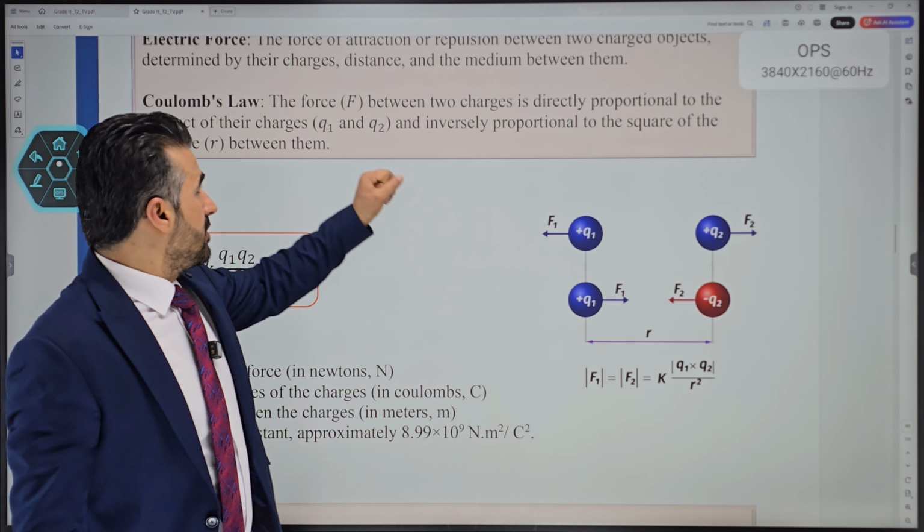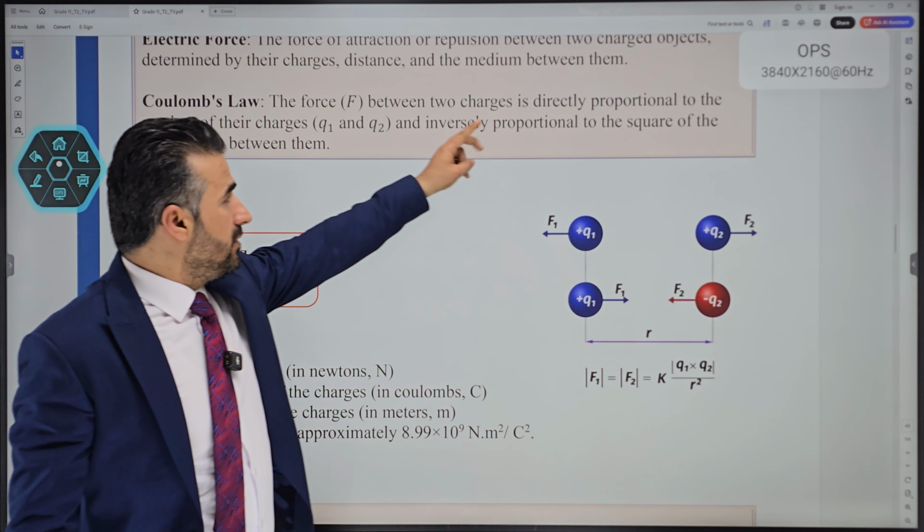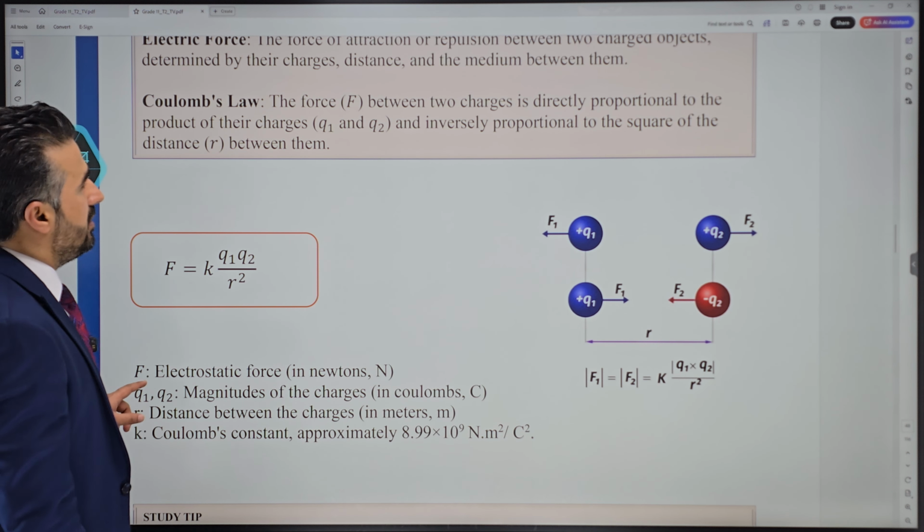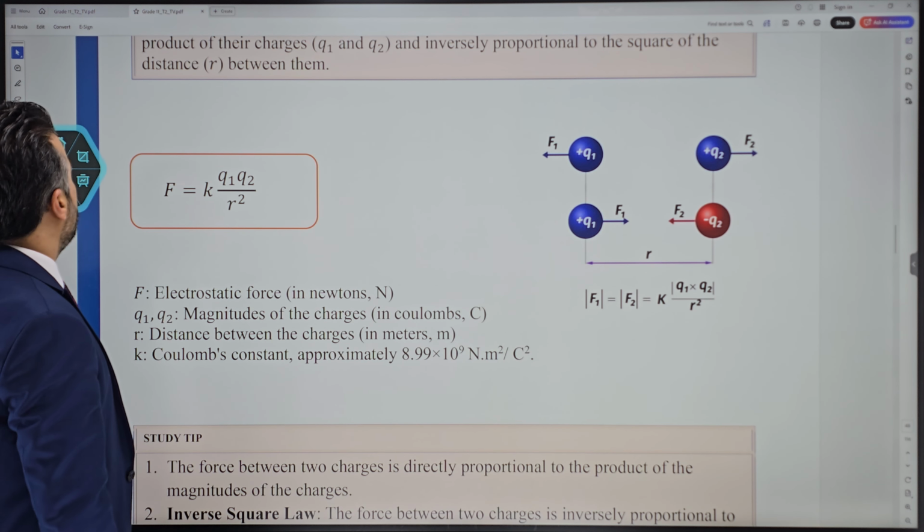It is about electric force. We can say it is the force between two charges that is directly proportional to the product of the two charges, Q1 and Q2, and inversely proportional to the square of the distance between the two.